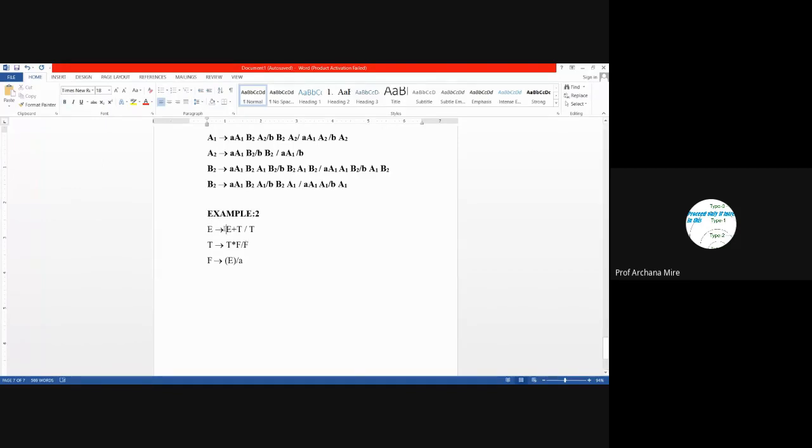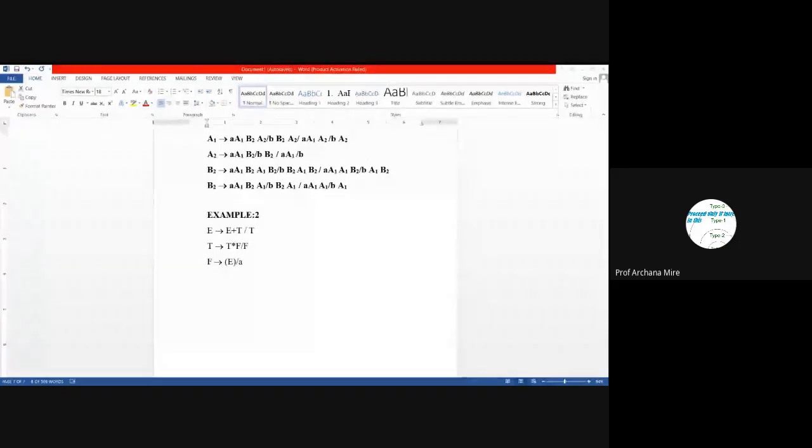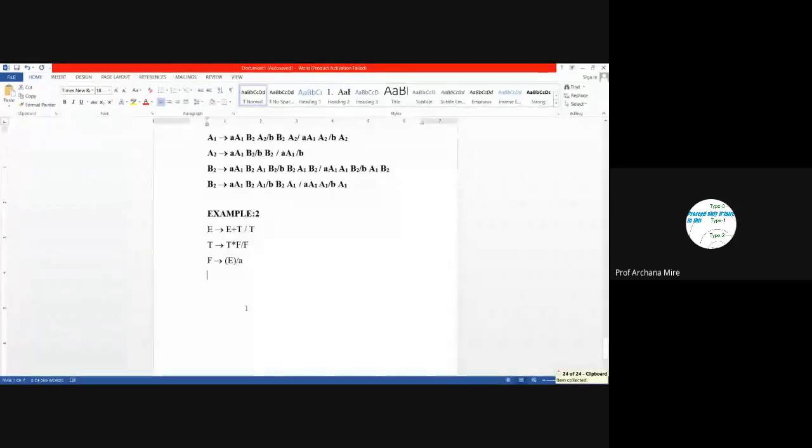So once again, E leads to E plus T, or T leads to T into F, or F leads to opening bracket E and closing bracket. So now once again we have to apply the same steps of GNF conversion. The very first step is grammar simplification. So let's simplify this grammar.